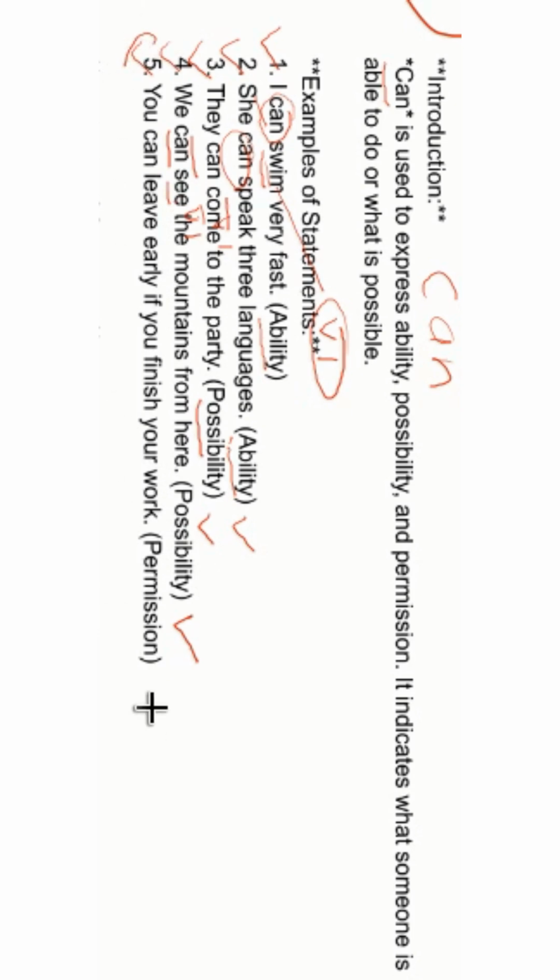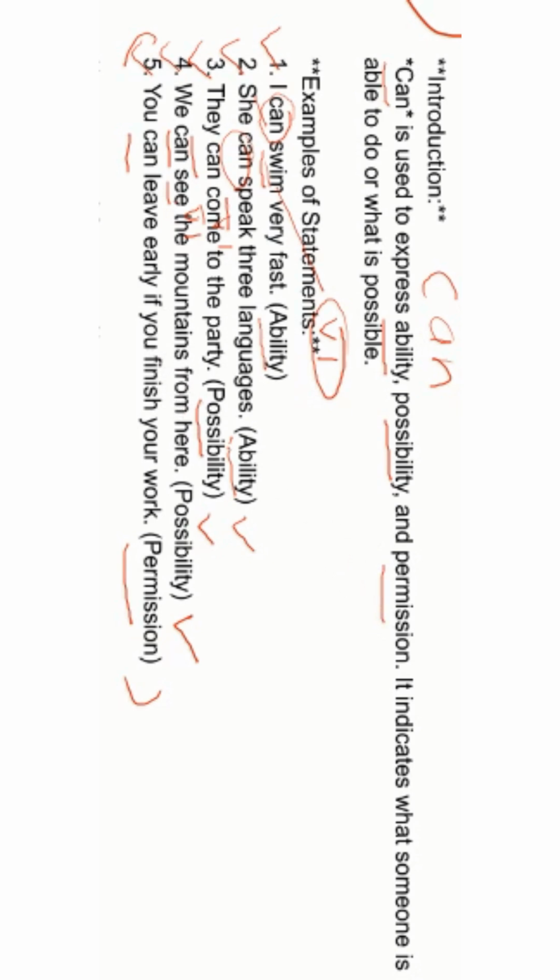Then the fifth sentence, you can leave early if you finish your work. So here this can is used for expressing permission. So can is used for expressing ability. It can also be used to express possibility and permission.